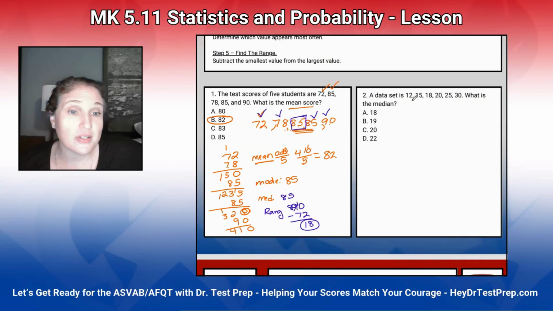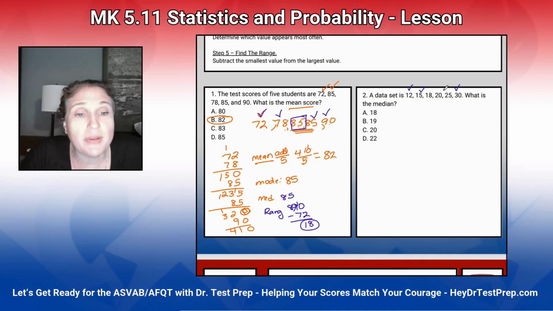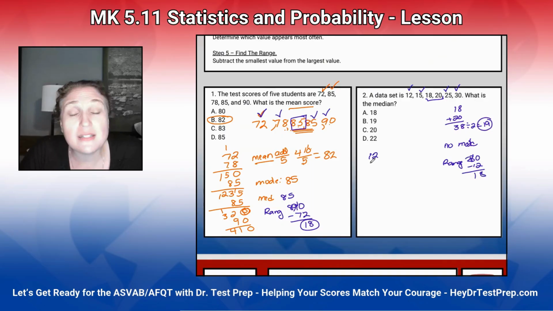These numbers are already in order from least to greatest. So if we only had to find the median, we could track 1 small, 1 big, 1 small, 1 big, and then we're left with 2 in the middle. Whenever we're left with 2 in the middle, we just find the average. So my median is 19. Here, there's no mode because no number appears twice. The range is 30 minus 12, which gives us 18. And if I need to find the mean, which I'm going to show you, we add up the numbers.